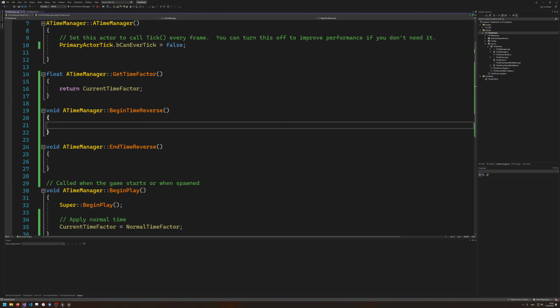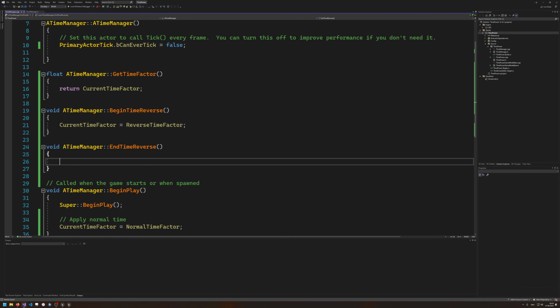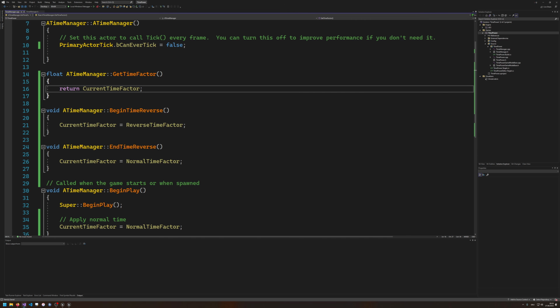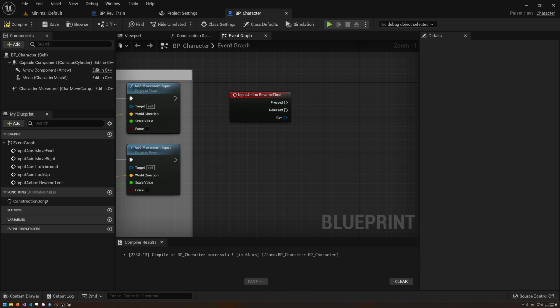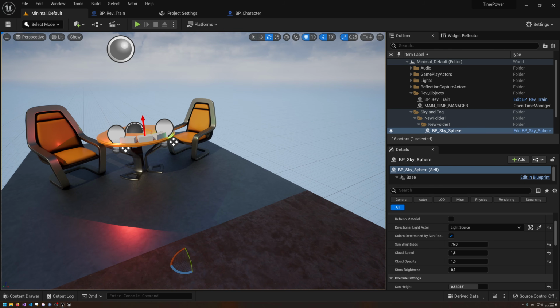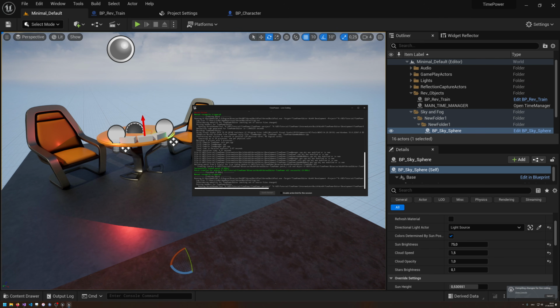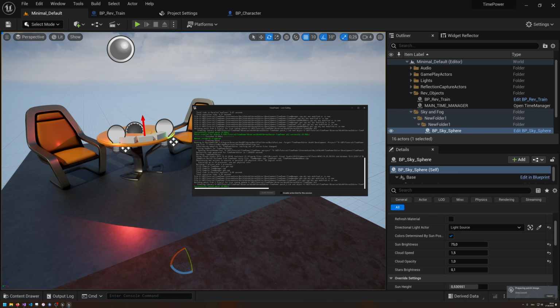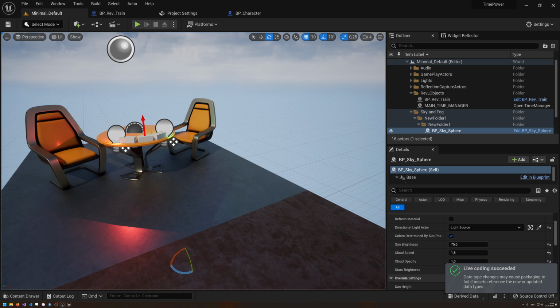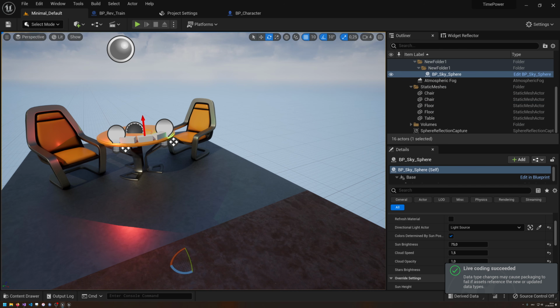So what does the begin do? It's just going to quickly set the current time factor to the reverse time factor, because now we are beginning the reversing, and here, by ending, we are setting it to the normal time factor. So very simple, just assigning some values. Going into the Unreal Engine and hitting the live coding button should quickly recompile this, hopefully without crashing. We know that the Unreal Engine likes to do this, but since we just changed the implementation, this should not result in any crashes or anything like that.